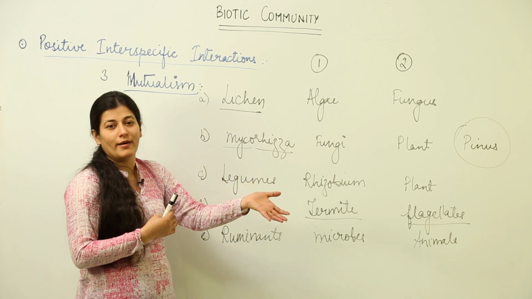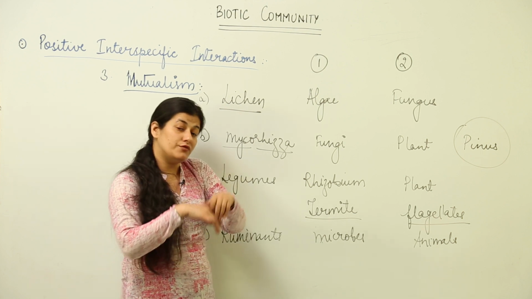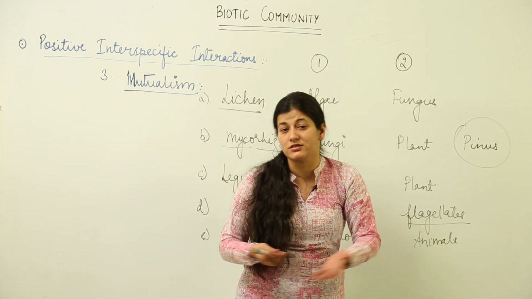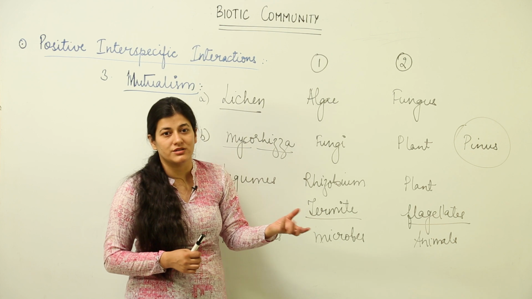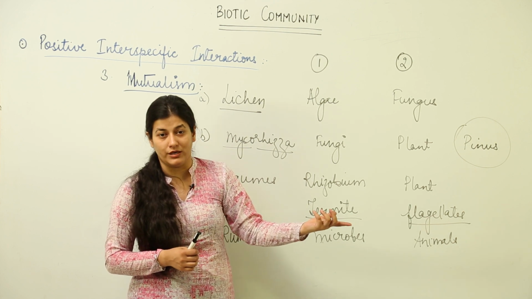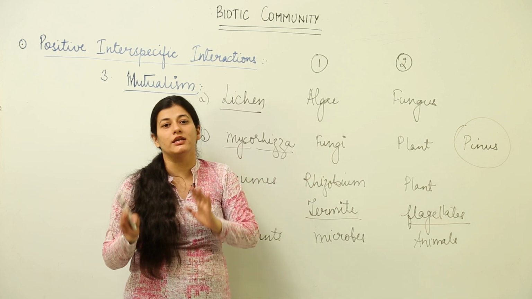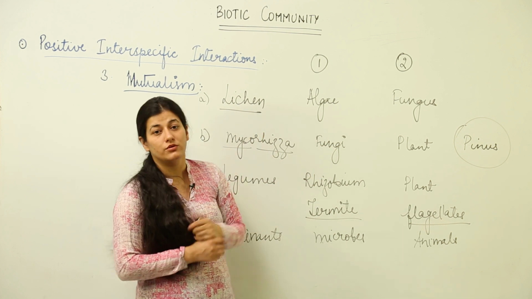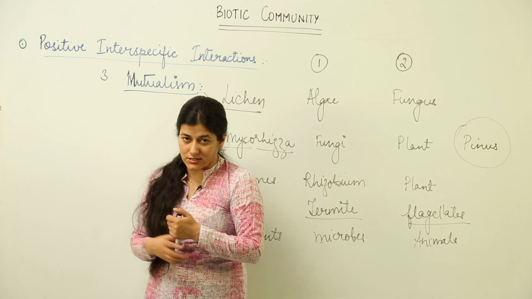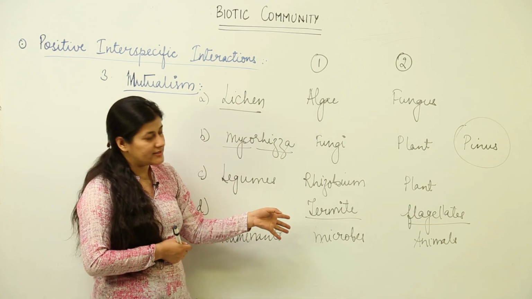I scratch your back, you scratch my back, but if you are not there, then I cannot survive. This is what mutualism is all about. Give me a benefit, take a benefit from me. And if one of the benefit givers is gone, then the other one cannot survive. So, this is all about mutualism or symbiosis that we have to study. We have ample examples of it.